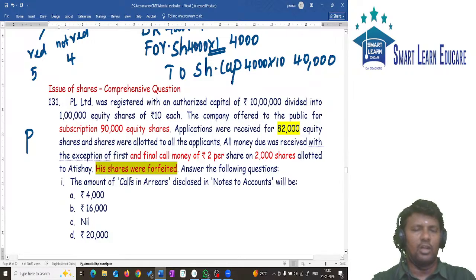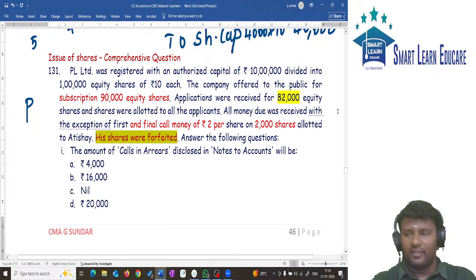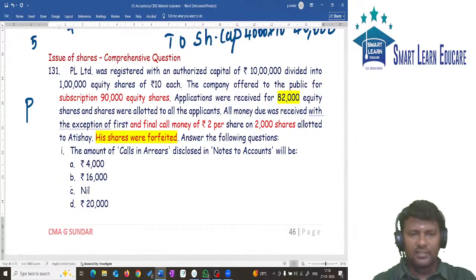Listen friends, first, the final call is not received. What is the due entry for final call? Share final call account debit to share capital.